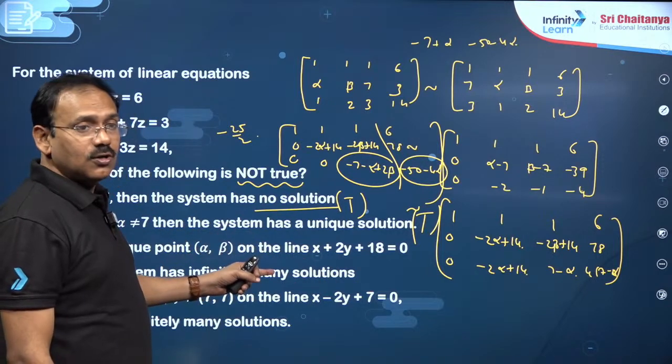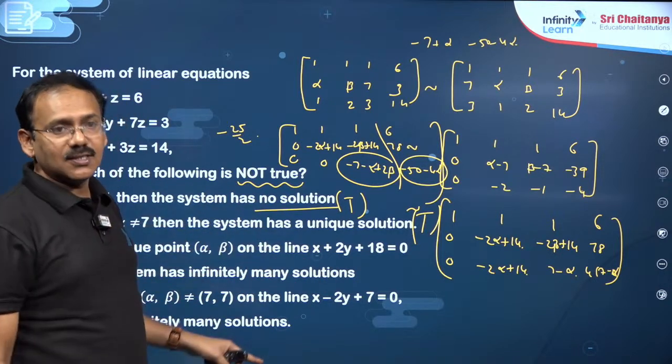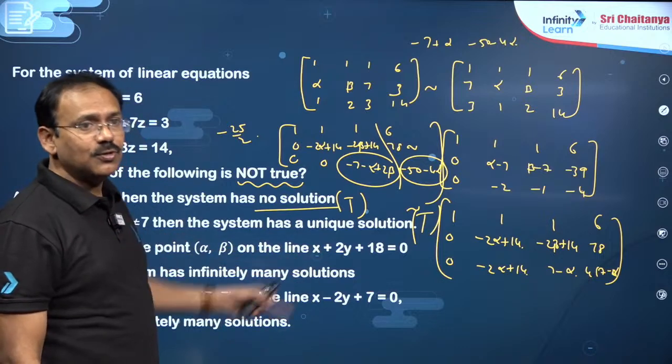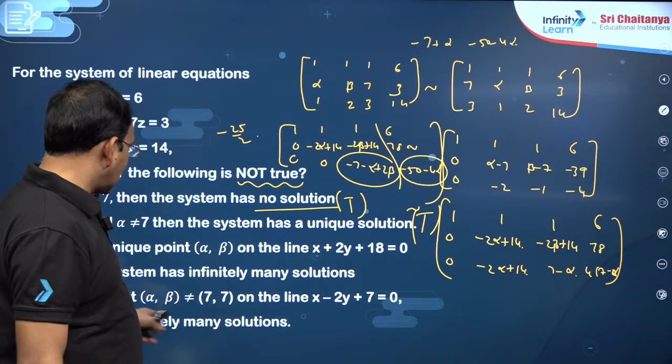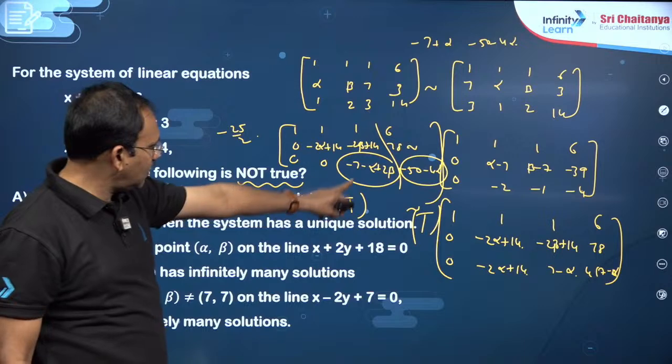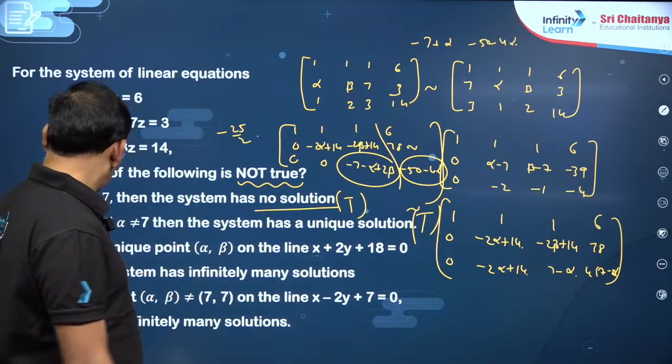If that is true, that cannot be the answer because he asked it not true. If that is not true, you can opt that. Even similarly, the third option also, x minus 2y, you see this is x minus 2y plus 7 equal to 0.